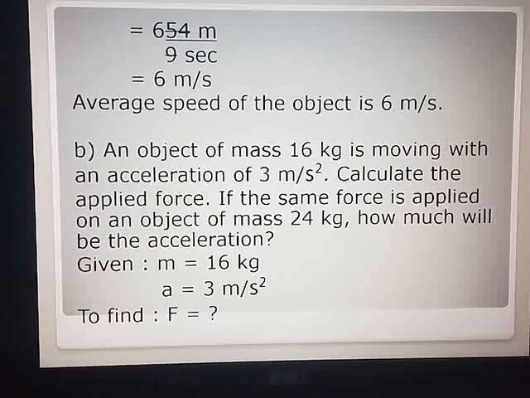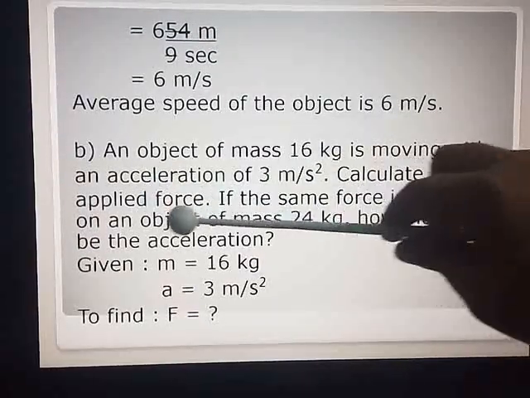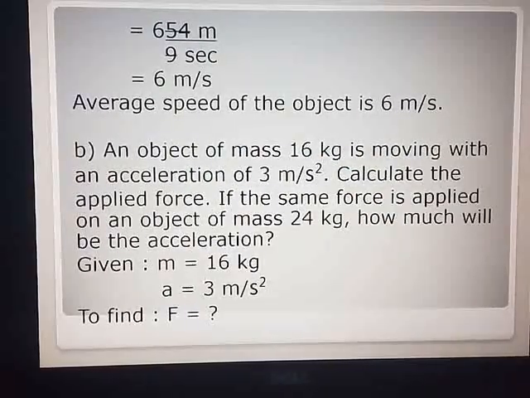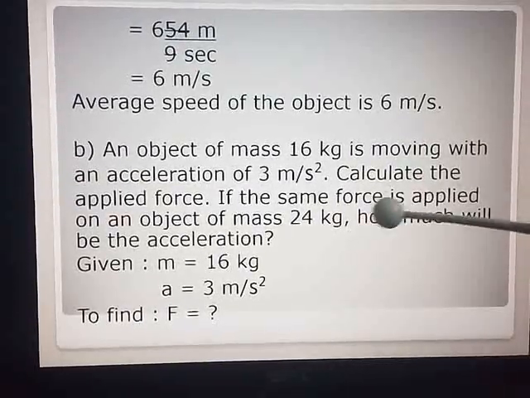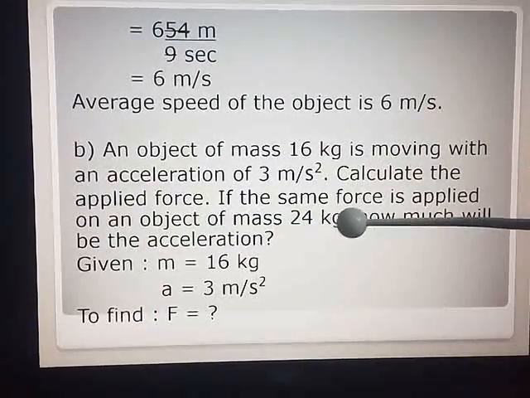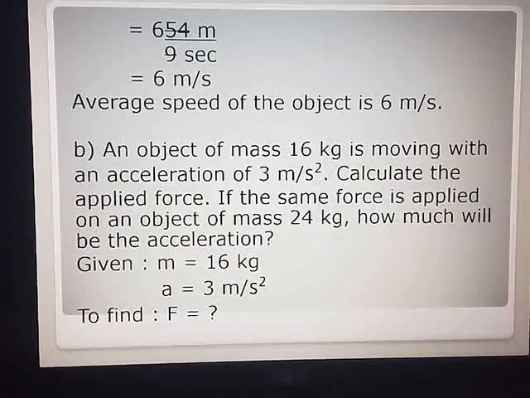Second sum. An object of mass 16 kg is moving with an acceleration of 3 meters per second square. Mass is given, acceleration is given. Calculate the applied force. If the same force is applied on an object of mass 24 kg, same force means whatever force you are going to calculate over here. So, what is the formula for force? Mass into acceleration. If the same force is applied on an object of mass 24 kg, how much will be the acceleration?